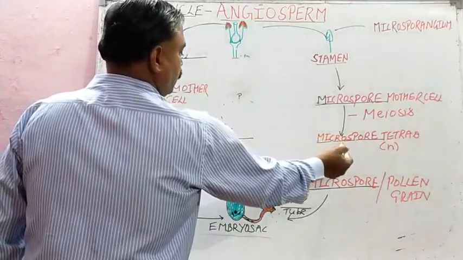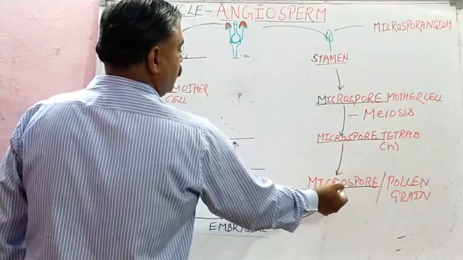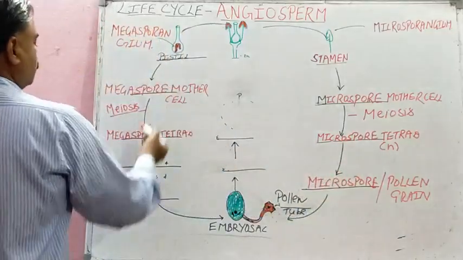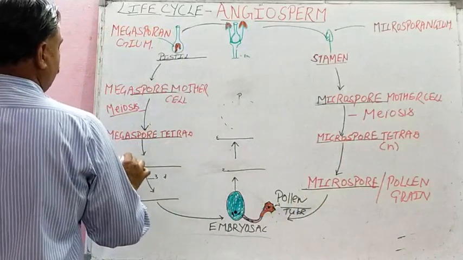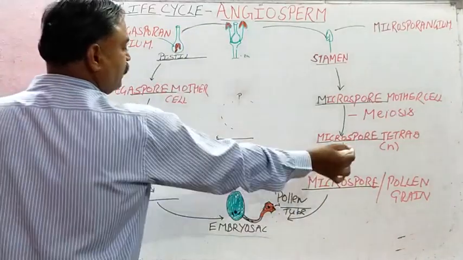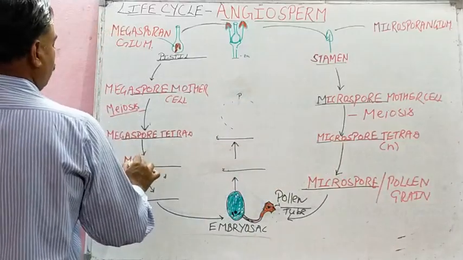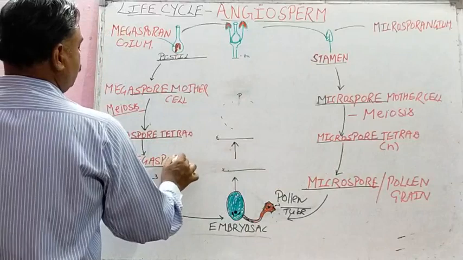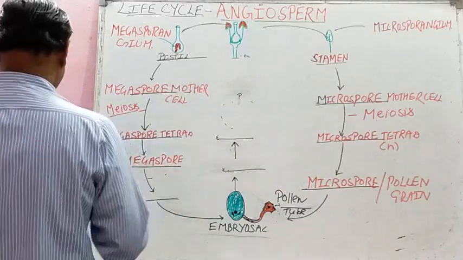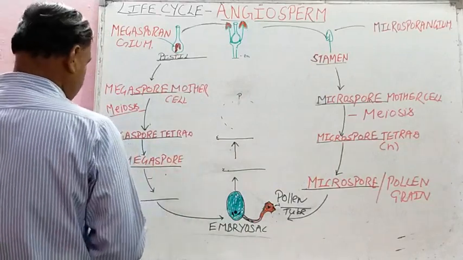Similarly, microspore tetrad produced microspore. Similarly, megaspore tetrad will produce 4 megaspores. Tetrad means 4. Out of these 4 megaspores, children, 3 degenerate.